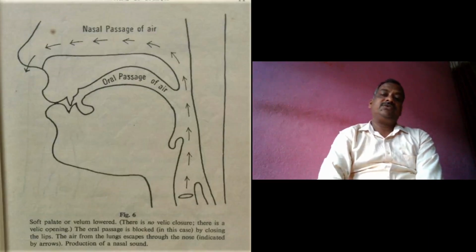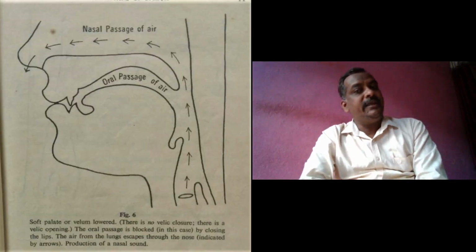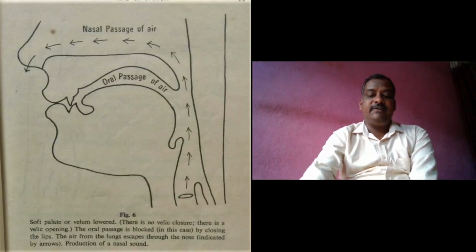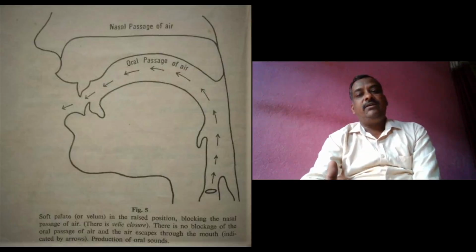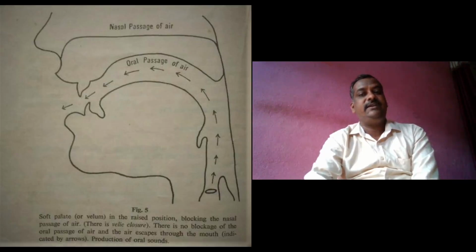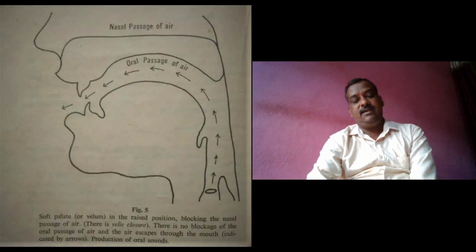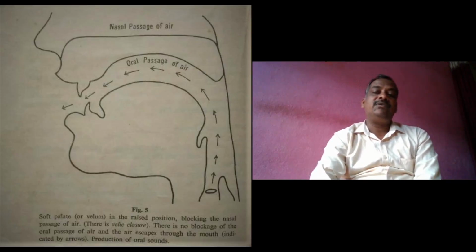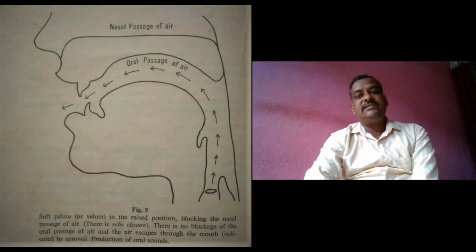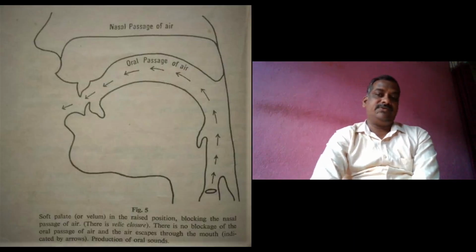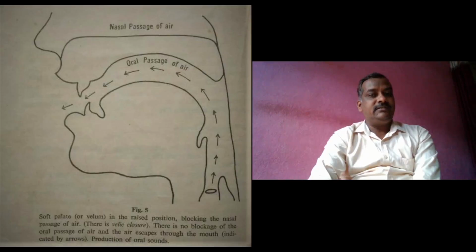So these are the two figures which show the velic closure in the first figure, that I showed earlier. The soft palate is raised, so it touches the back wall of the pharynx, and it completely shuts the nasal passage of the air. At the same time, there is opening in the oral passage of the air, and the air which we breathe out, transformed by the various organs of speech, gives sounds known as oral sounds. So this is the velic closure.